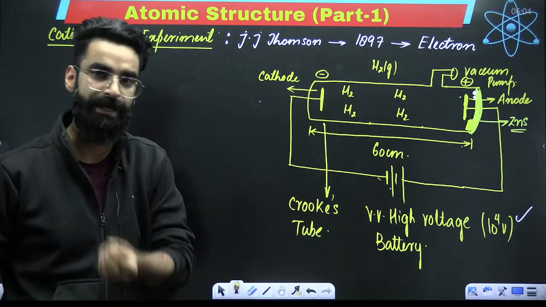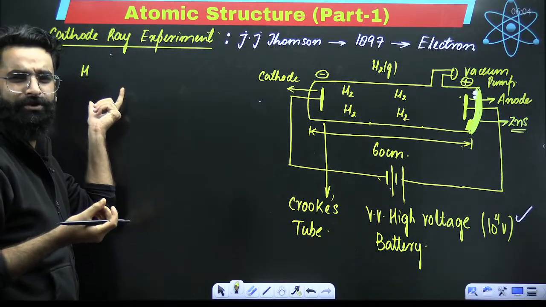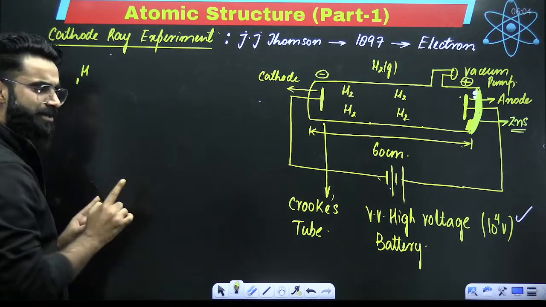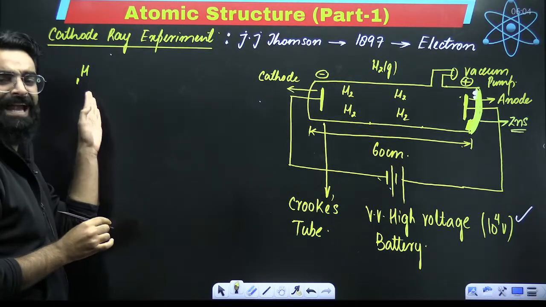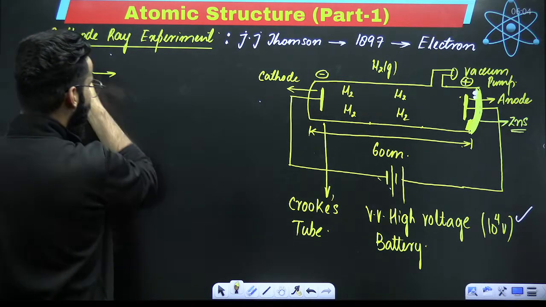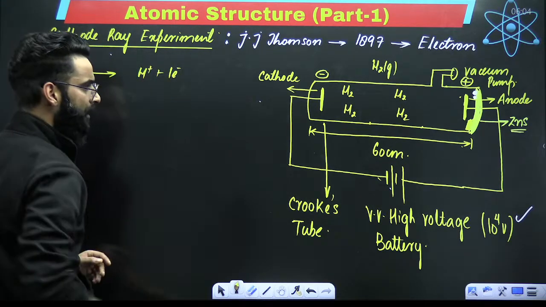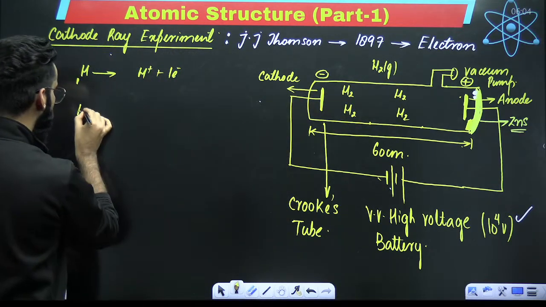If you have one hydrogen atom, it contains one electron, one proton, right? When this hydrogen atom ionizes, that means when one electron is taken out of hydrogen, it gets converted into H positive. But you have a hydrogen molecule here, an H2 molecule.